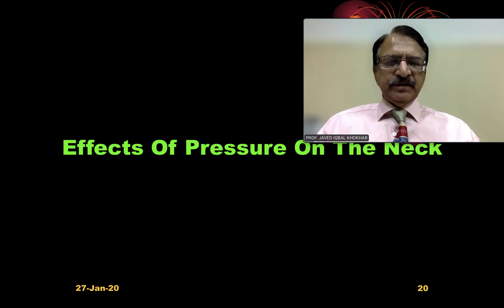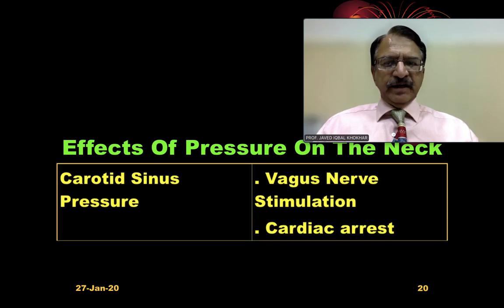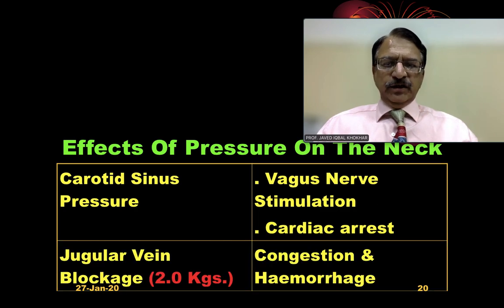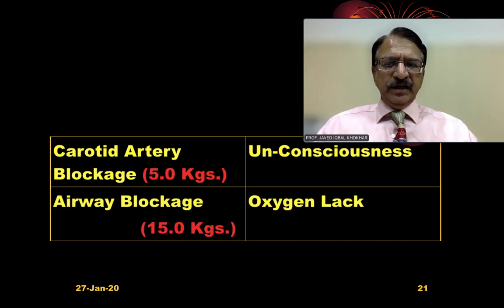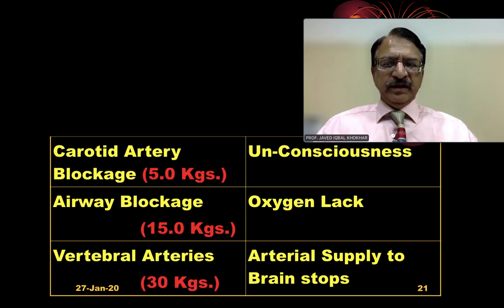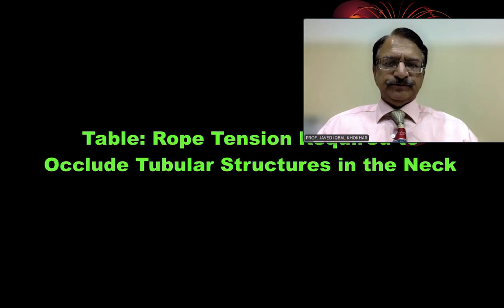So what happens with the effect of pressure on the neck? The slight pressure on the carotid sinus will cause the vagus nerve stimulation and cardiac arrest. And when the jugular veins are blocked, there will be congestion and hemorrhages. And with carotid artery blockage, it will cause unconsciousness. And when the airways are blocked, it will cause hypoxia or oxygen lack. And when the vertebral arteries are blocked, the arterial supply to the brain stops.